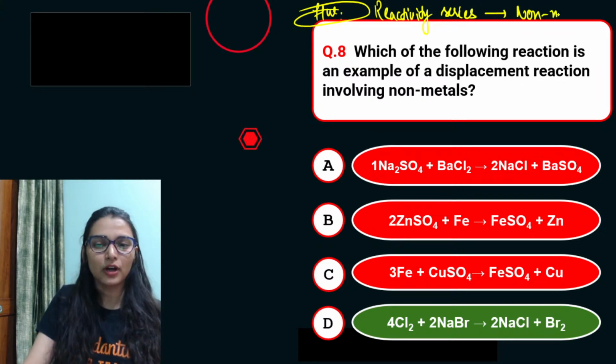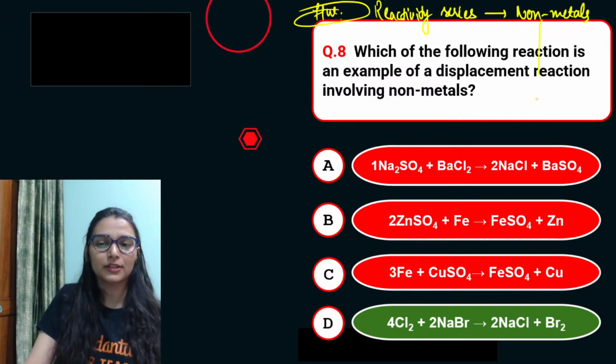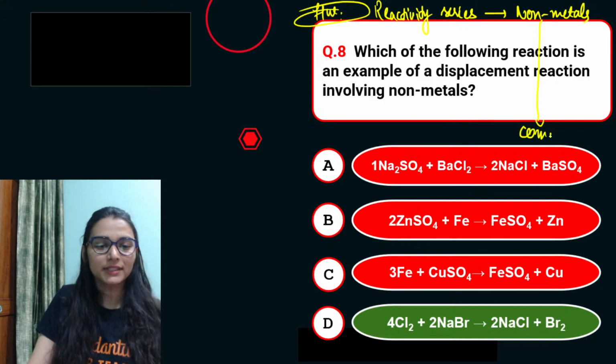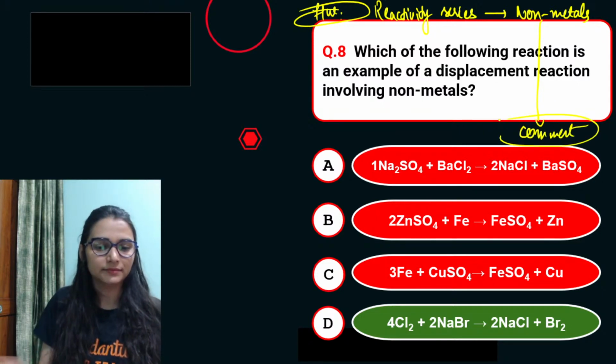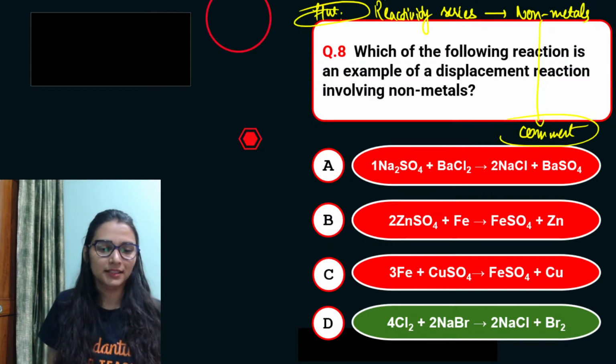Reactivity series for non-metals in the comment section. Let's see who is going to give me the right answer. Okay. Yes, you can do that.